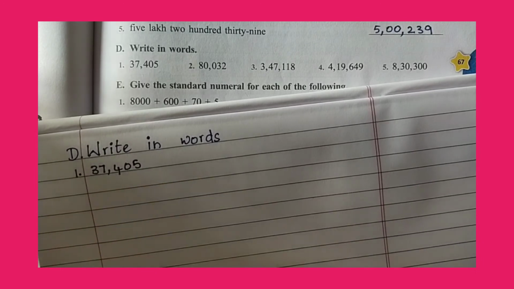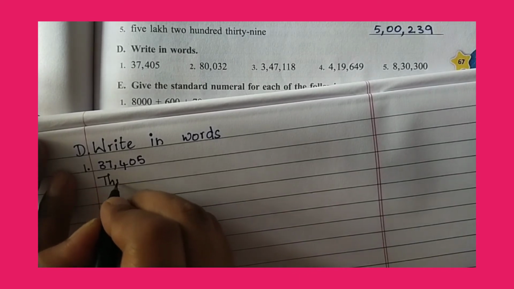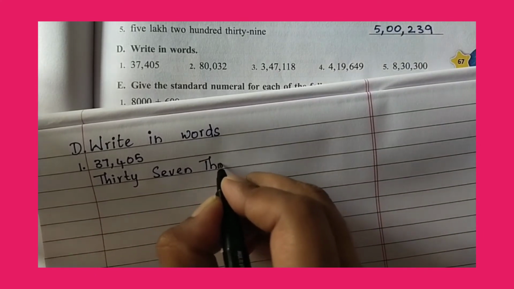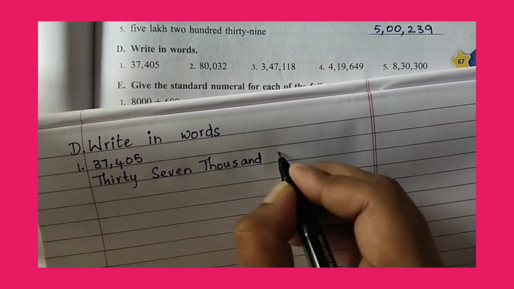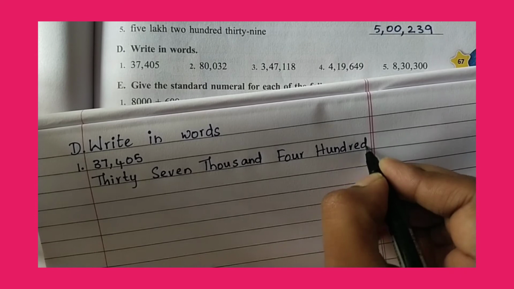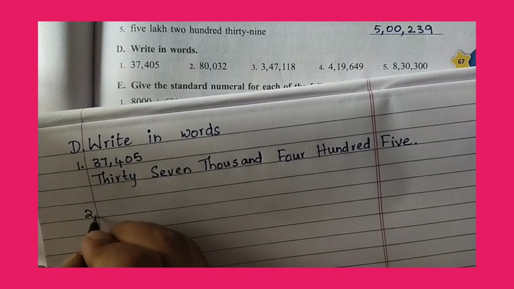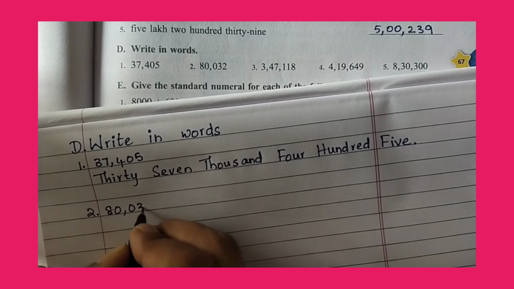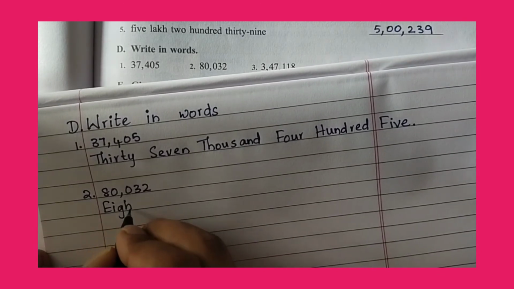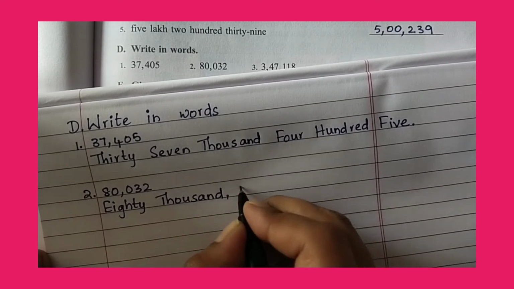First one, 37,405. So how do you write in words? 37,000, 405. Okay, second one. Can you tell second one? 80,000, 32.